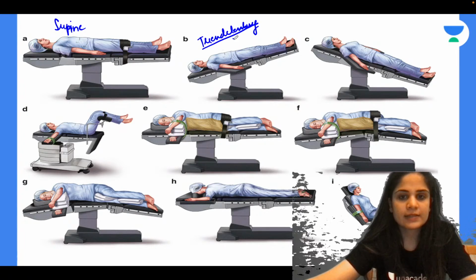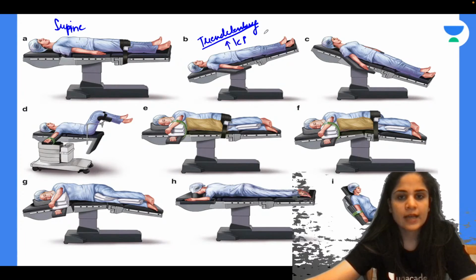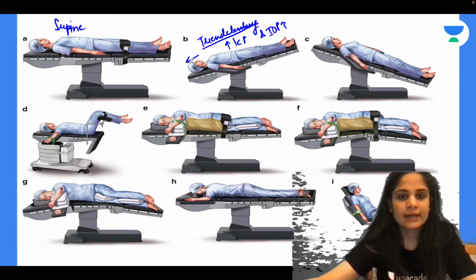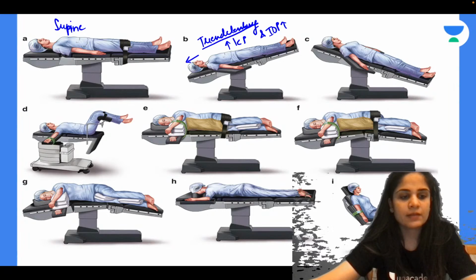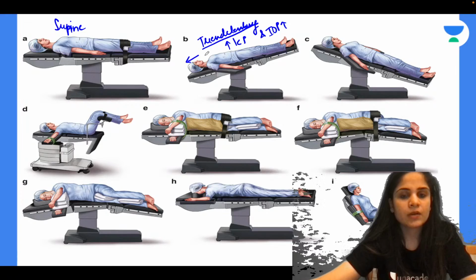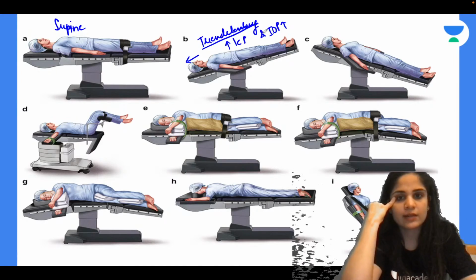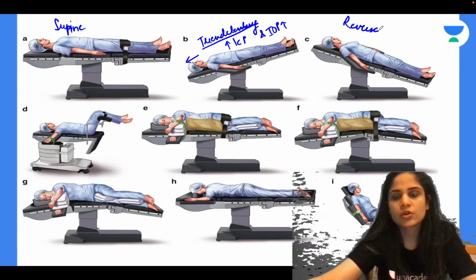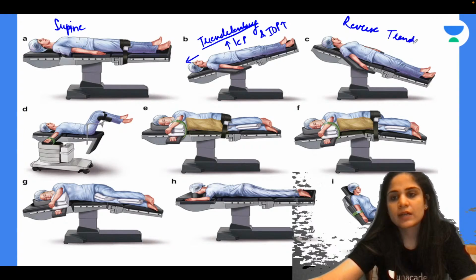I can have an increase in the intracranial pressure and the intraocular pressure. All the blood is going towards the head, so I can have raised ICP. So in a patient who already has a neurological problem with high ICP, I should avoid Trendelenburg position. Or a patient with glaucoma, I should avoid Trendelenburg position. In fact, in them I should give the opposite position, that is called reverse Trendelenburg.